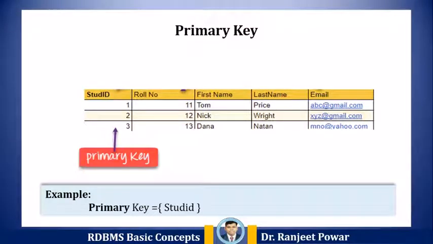The primary key is a column or group of columns in a table that uniquely identify every row in that table. The primary key can't be duplicated, meaning the same value can't appear more than once in the table. A table cannot have more than one primary key. A primary key should be minimal. It should not contain unnecessary attributes.